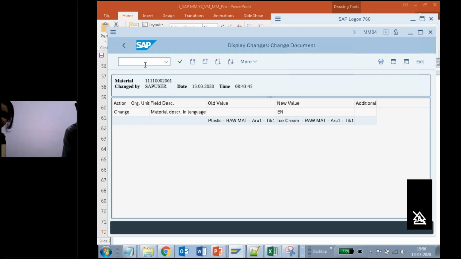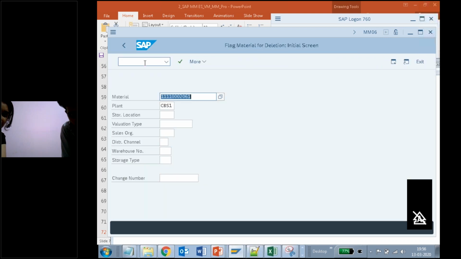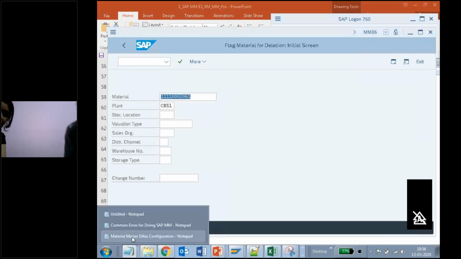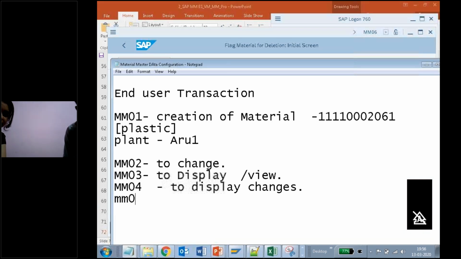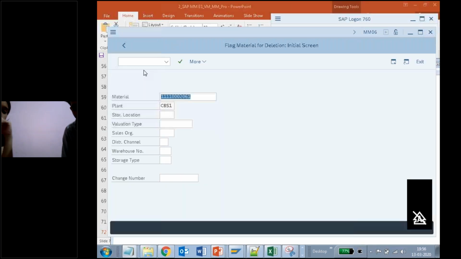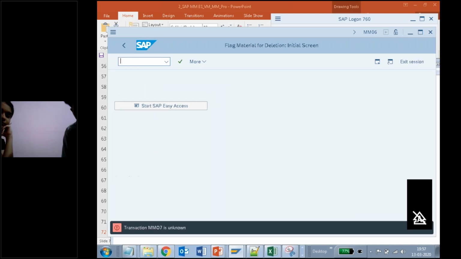We also have MM06, but we don't use this one. MM06 is for deletion, deleting a material. And we also have MM07, but we don't use this one, don't worry.